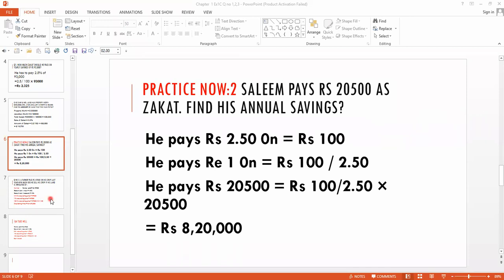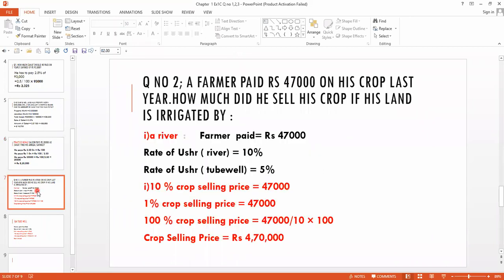Now we have come to the next question. Okay. This one is question number 2 of the exercise. It is written here, a farmer paid rupees 47,000 on his crop last year. How much amount does he have to pay on his crop? 47,000. How much did he sell his crop for if his land is irrigated by? Now you have to tell what total he got after selling his crop. 47,000 is the amount of ushar, and you have to find the total profit he gained after selling his crop.